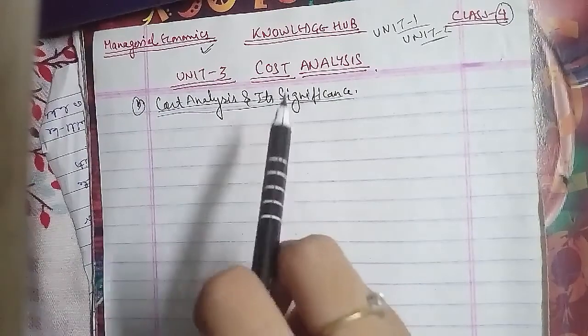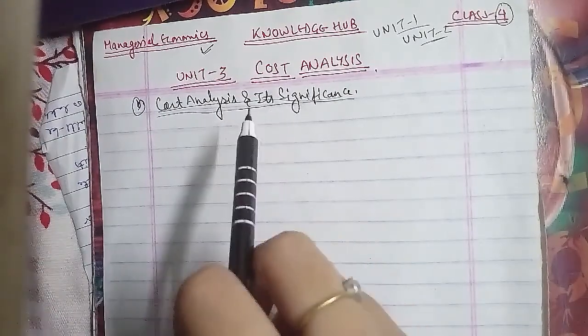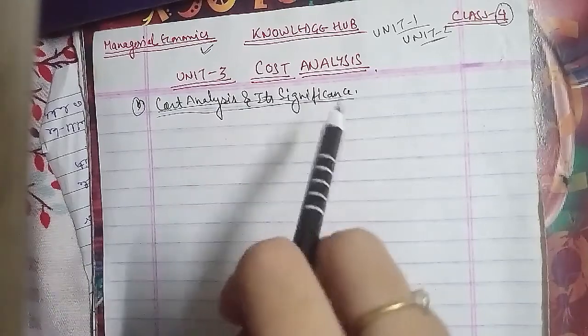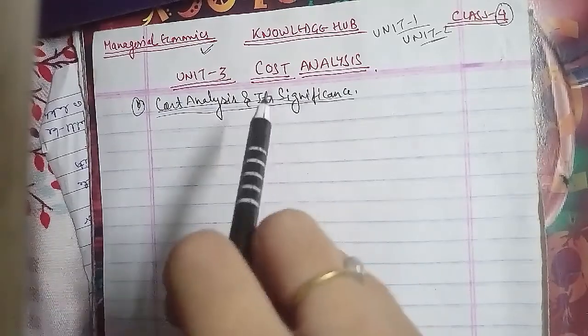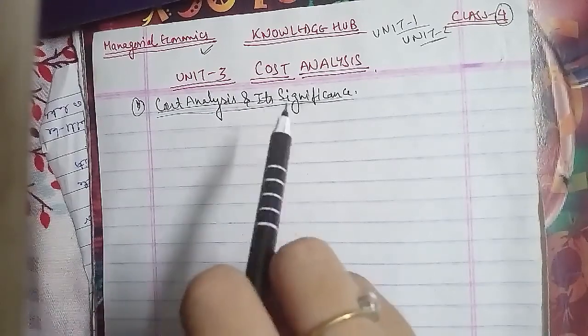Now the other question that has been asked on cost analysis is: give the classification of cost and explain briefly. So the classification of cost, we'll talk about it.